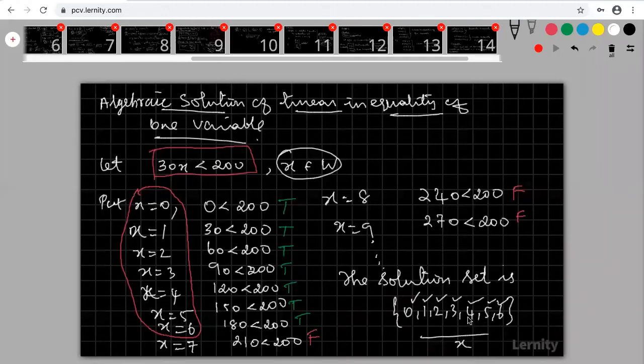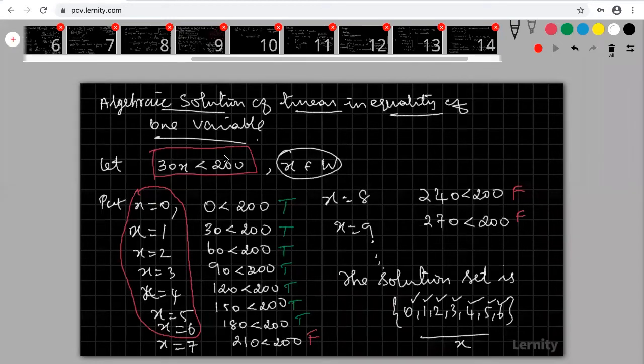This is an algebraic solution, where I am writing in a set. Sometimes we can write the solution in a graph also. If you are representing the solution in a graph, that is called a graphical solution. This is my algebraic solution.